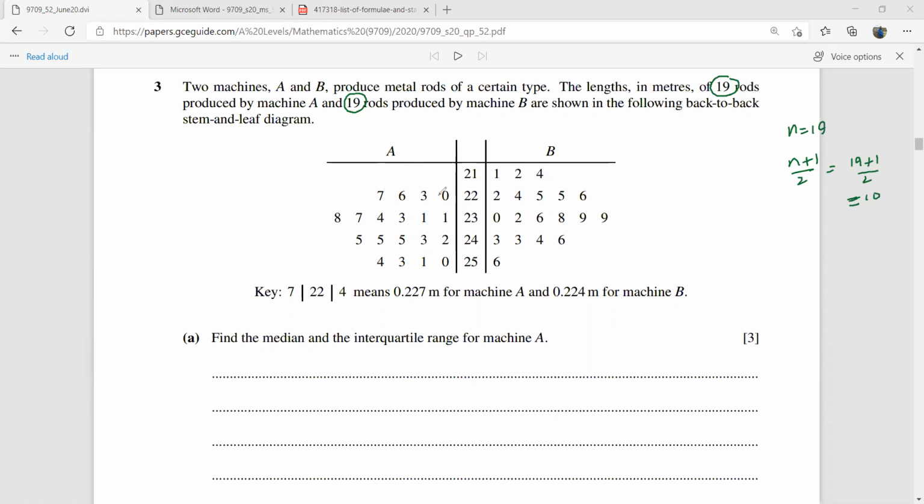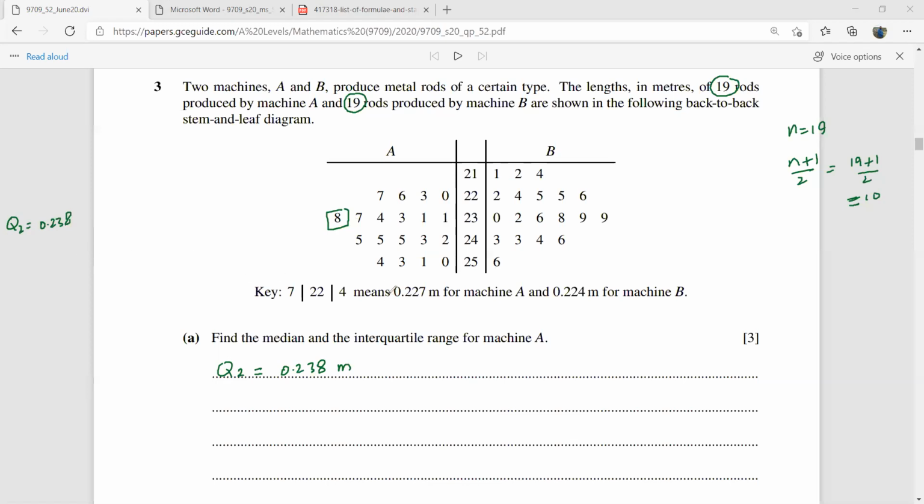So this is going to be 1, 2, 3, 4, 5, 6, 7, 8, 9, 10. This is the median, called Q2, that is 0.238 meters. I'm writing this on the side because I'll be needing this for the next parts, okay?